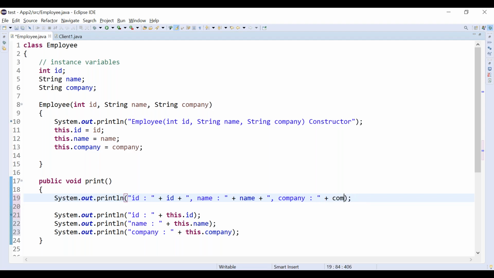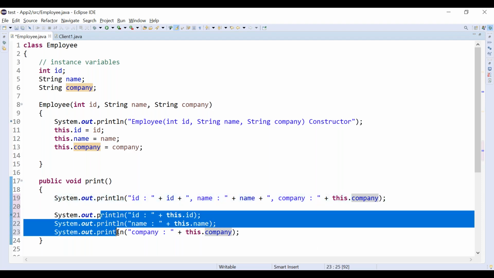Anything is fine. Either you can directly use company or you can use this dot company. All are the same, right? How can we represent an instance variable? Through this keyword. Through this keyword, we can access an instance variable.